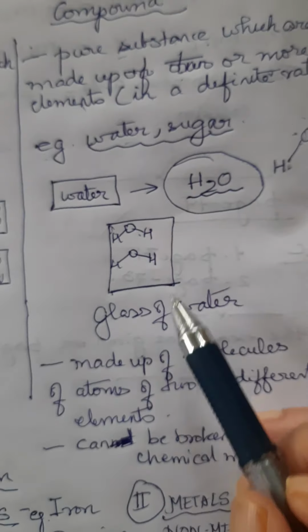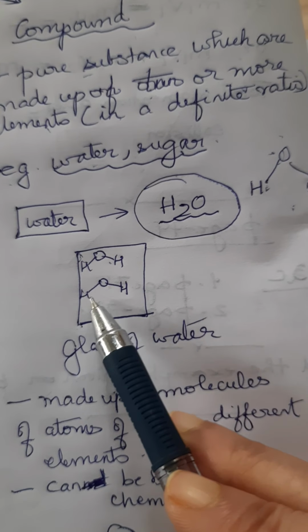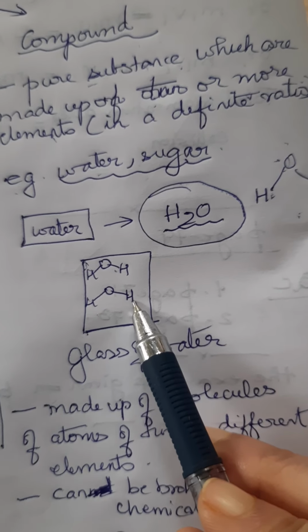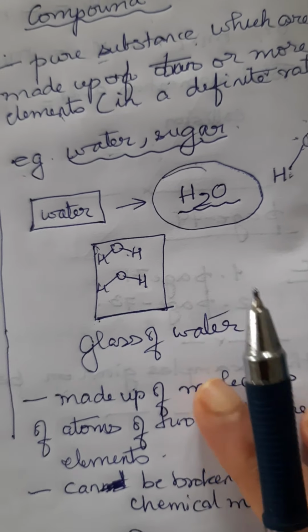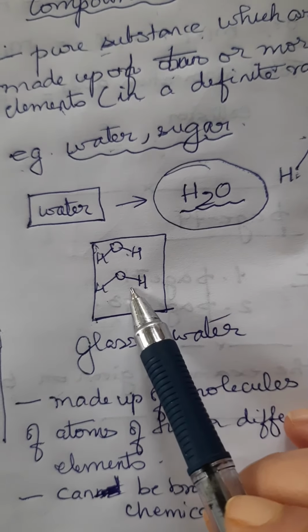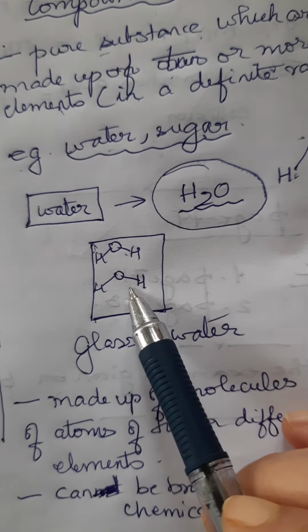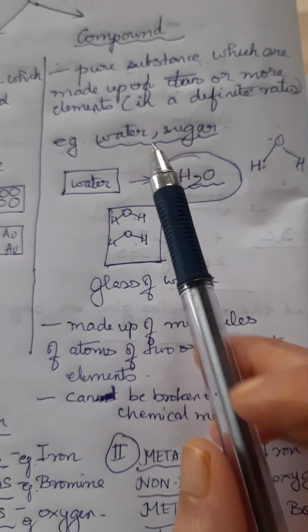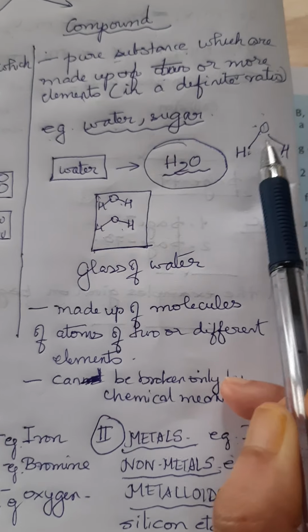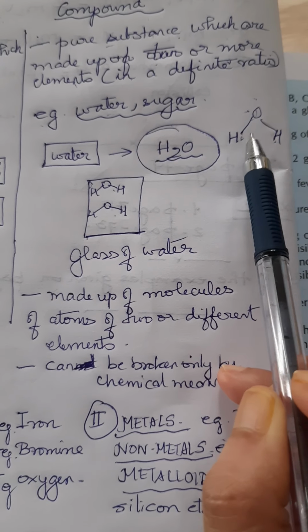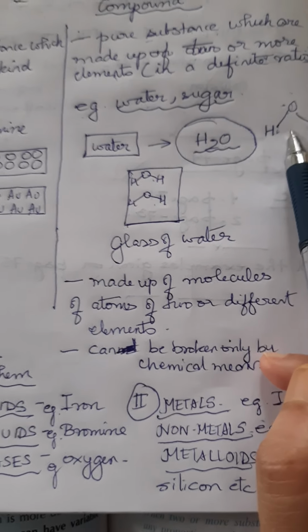It is made up of molecules of atoms, and these atoms can be of two or more different elements. In a compound, we cannot break up these elements very easily. We can break them only by chemical means.